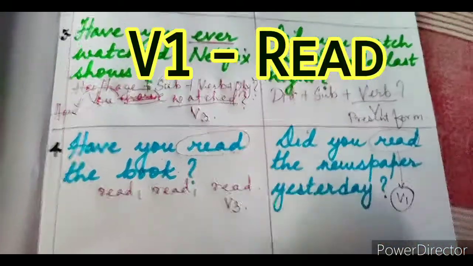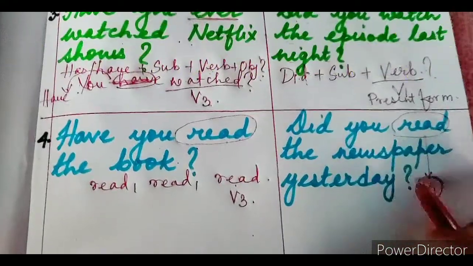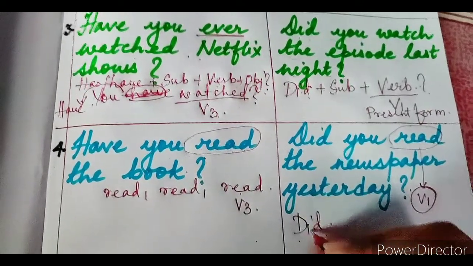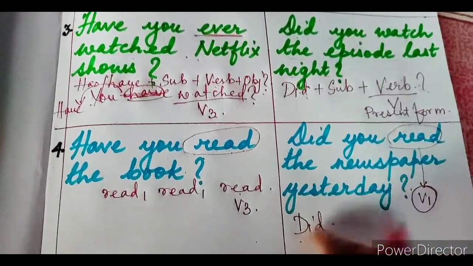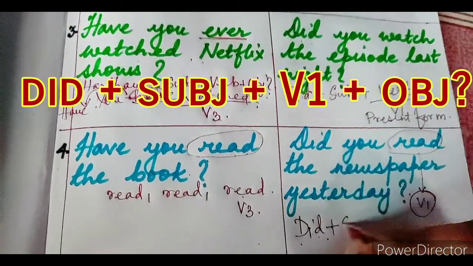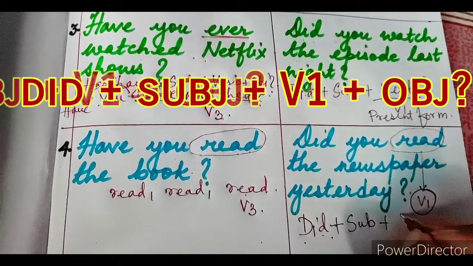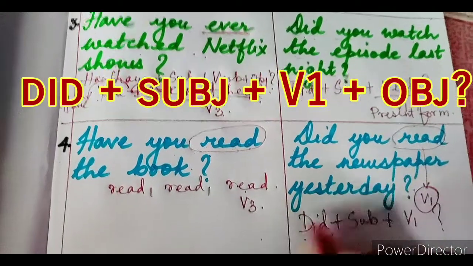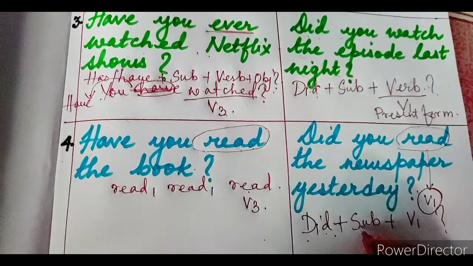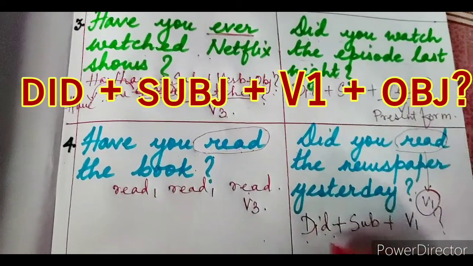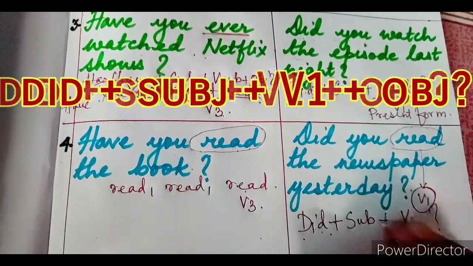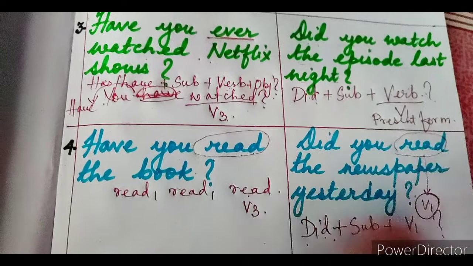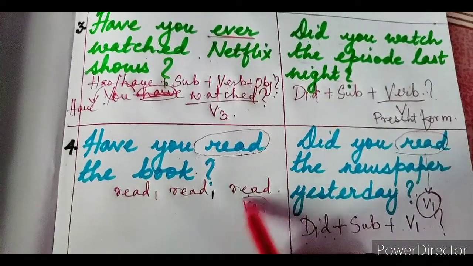As you know, when we are framing a question for simple past tense, we use the auxiliary verb "did". Past tense of do is did. So we use the auxiliary in the past tense. Then we put the subject and then we put the main verb in verb form 1. Is that clear? And a question mark. So the structure of an interrogative sentence in the simple past tense would be did plus the subject plus verb form 1, and if you want you can add the object as well, and then put the question mark. But in the present perfect tense you will use verb form 3.